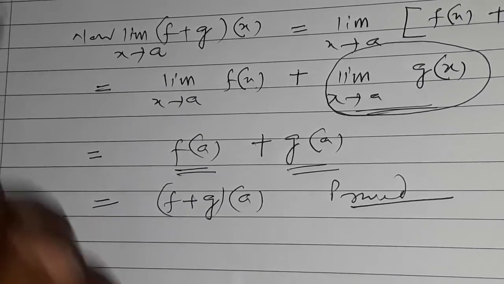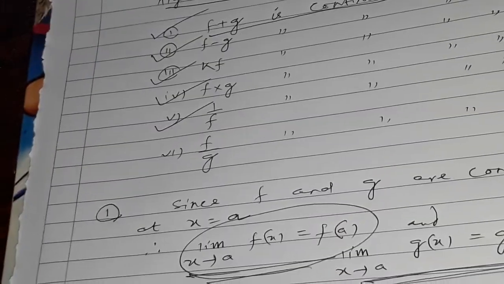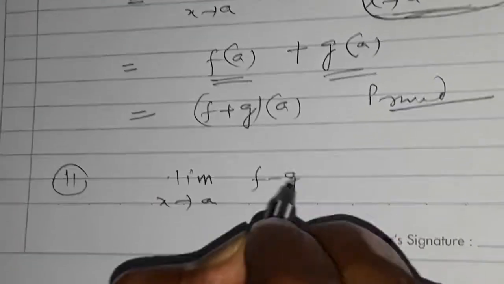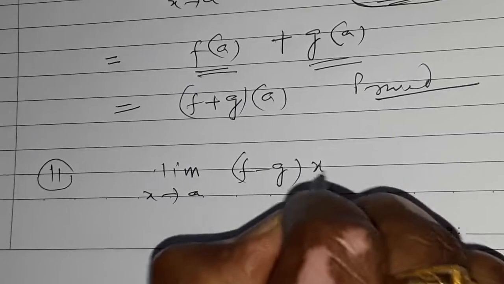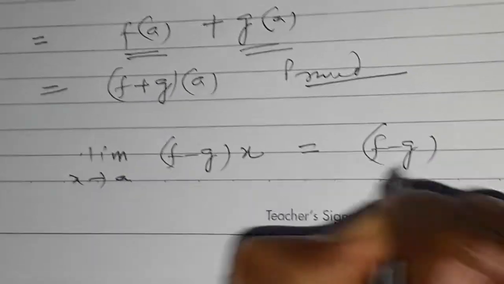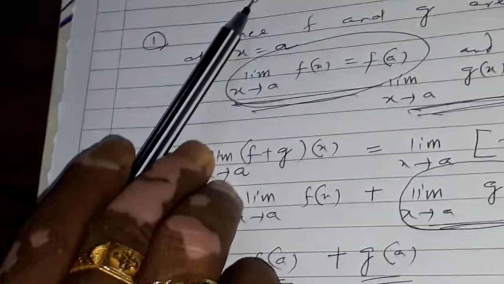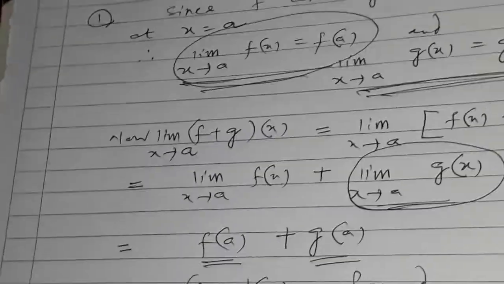We can prove f minus g is continuous at x equals a. You prove limit x tends to a of (f minus g)(x) is equal to (f minus g)(a). Similarly, f by g is continuous at x equals a, provided that g of a is not equal to 0.